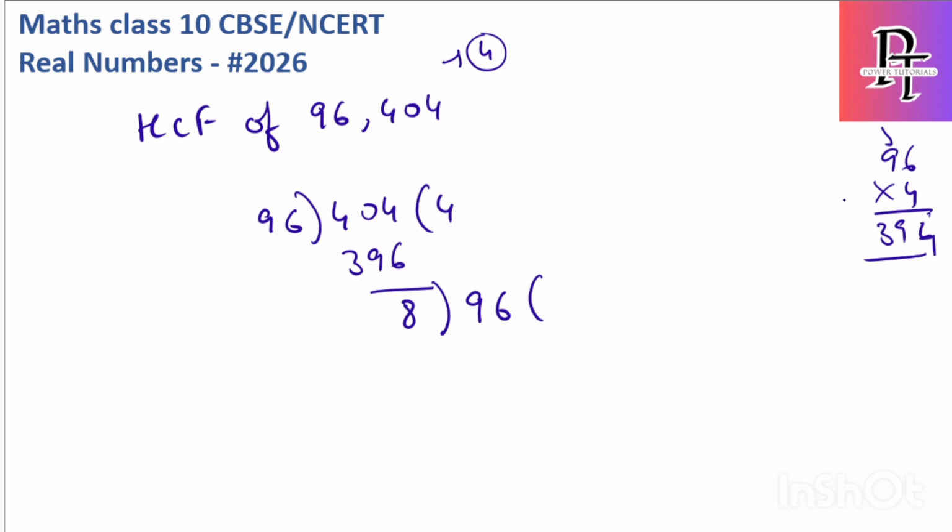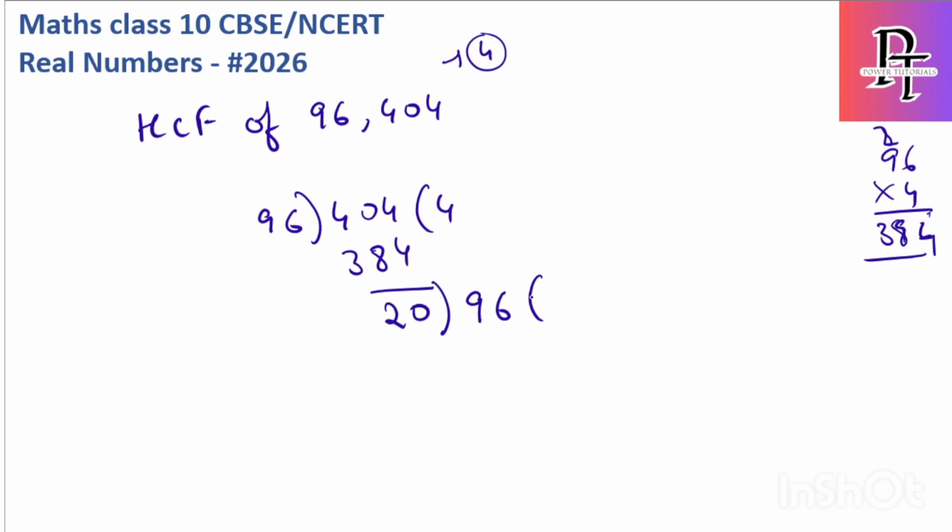Sorry, here it is 6 4s are 24, and 9 4s are 36, 38. Sorry for that. So it is 384. 96 4s are 384, so the remainder is 20.